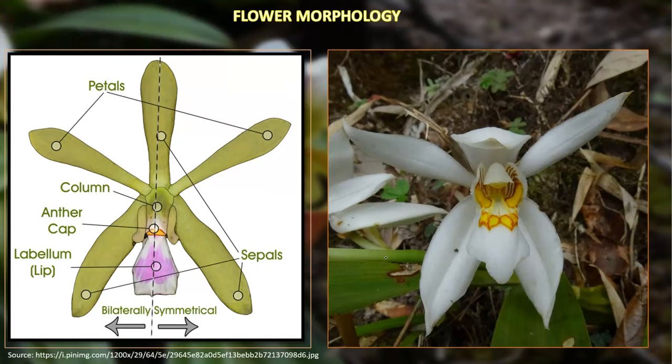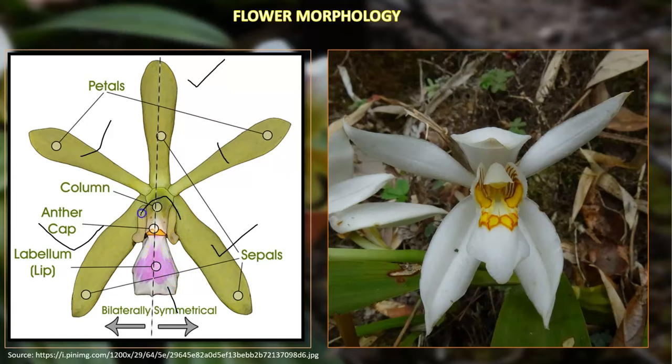So, to learn about the family Orchidaceae, first we have to know the flower morphology. Here you can see the bilateral symmetry, and because it belongs to monocotyledons, it has the trimerous condition. 3 sepals outer, and 3 petals, and this is also a petal.